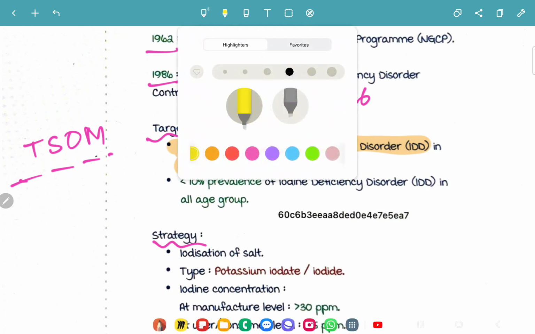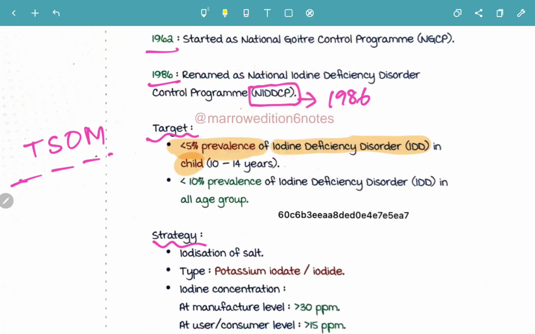And iodine deficiency disorder prevalence should be less than 10% in all age groups. So the prevalence of iodine deficiency disorder should be less than 5% in a child and less than 10% in all age groups.